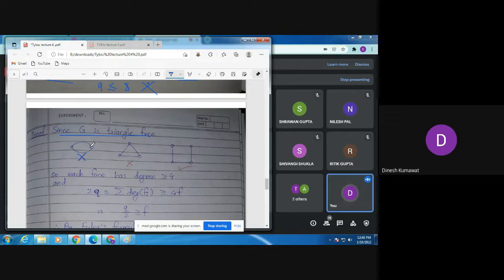Why? Because this is not a simple graph. This also does not happen in this graph G because it contains a triangle. But we can have this situation. So using that we can conclude the degree of each face is at least 4, because this won't be the case. The minimum case of G is nothing but this kind of graph. So using this, we can say that the degree of each face is at least 4.